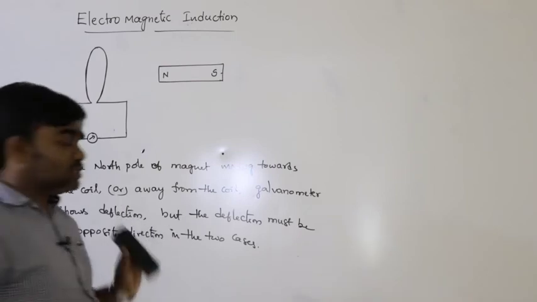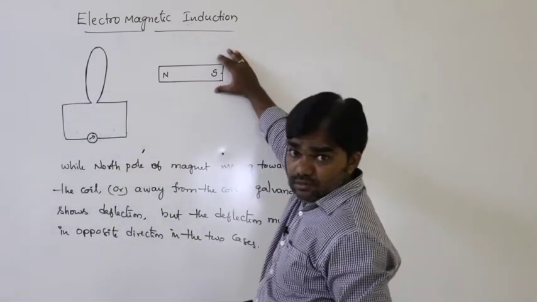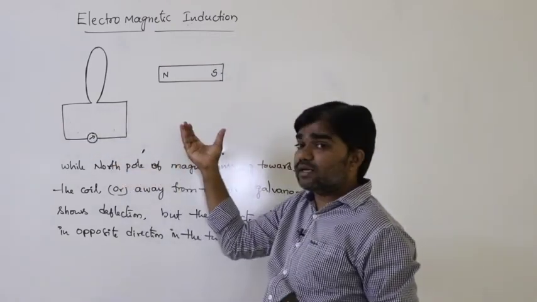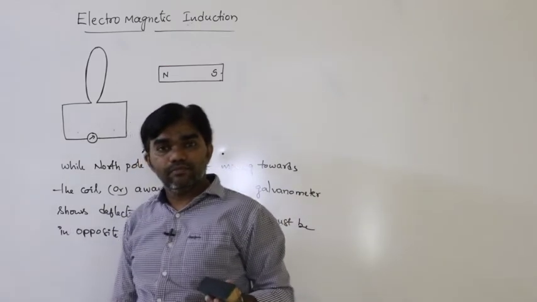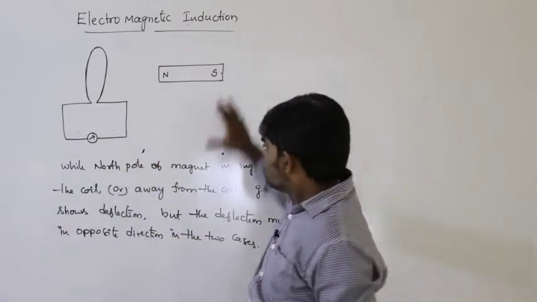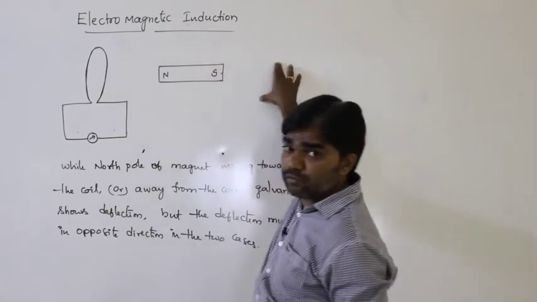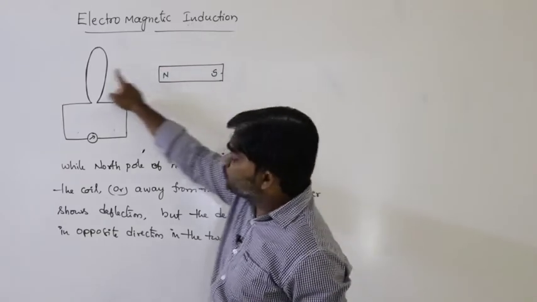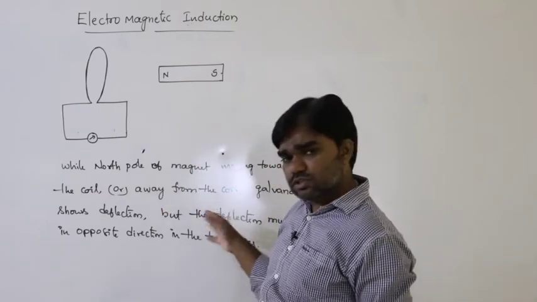For example, in the next situation, the magnet is held fixed, and the coil is moving towards the magnet or away from the magnet. So the first situation is the magnet moving towards the coil or away from the coil, whether the north pole or the south pole. In this situation, both are right.